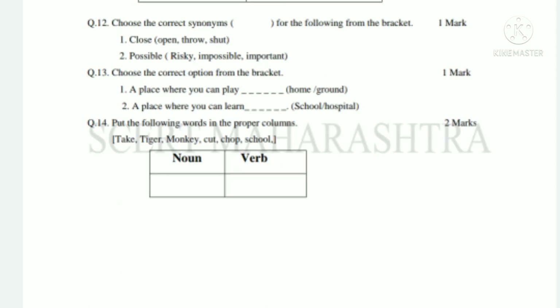Let's move towards question number 13. Choose the correct option from the bracket. Here also we have to choose the correct option from the bracket. First, a place where you can play. Options are home, ground. The answer of this first is, a place where you can play is ground. Second, a place where you can learn. So the options are school and hospital. The answer of this is, a place where you can learn is school.